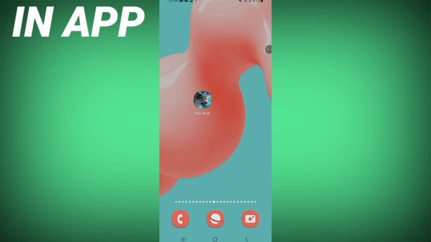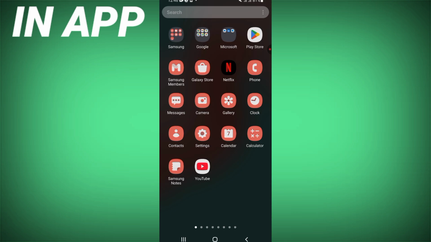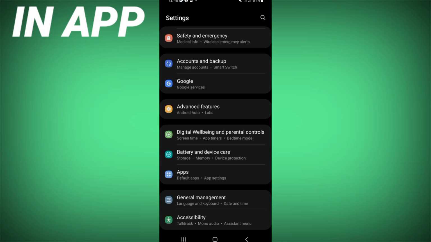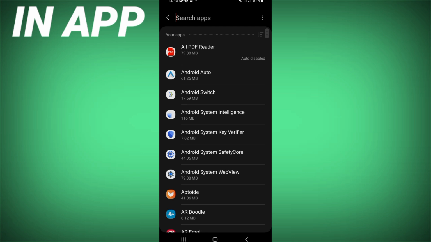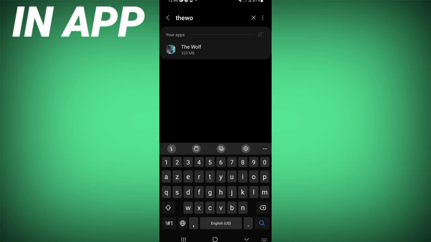I will show you how to fix the wolf sound problem. To fix the sound problem on the wolf game, just follow this video till the end. Directly open the settings of your phone, click on the apps option, and here search for the wolf and click on it.